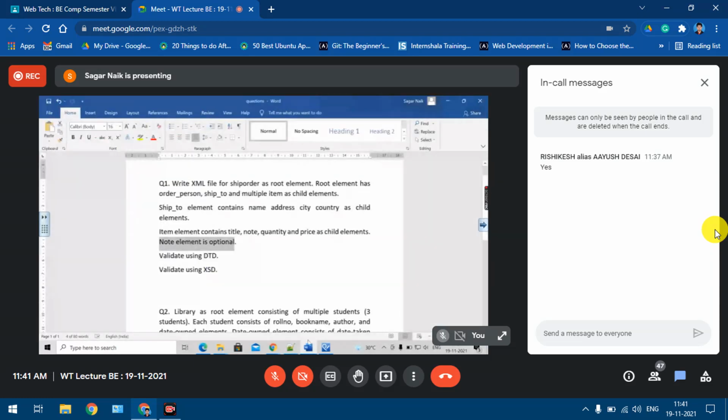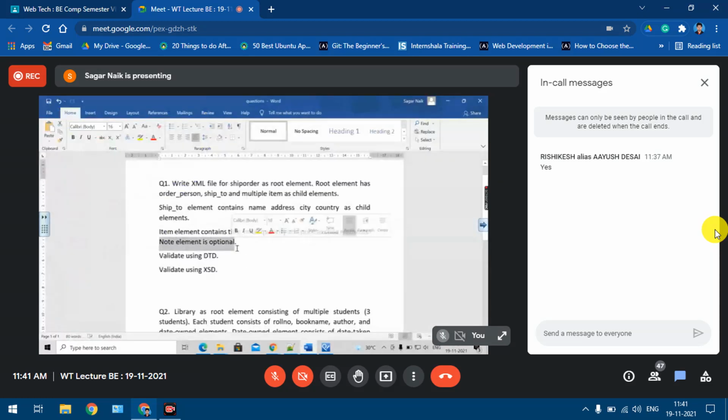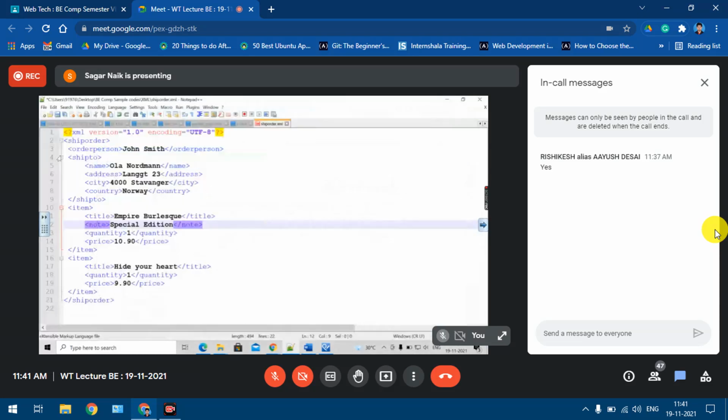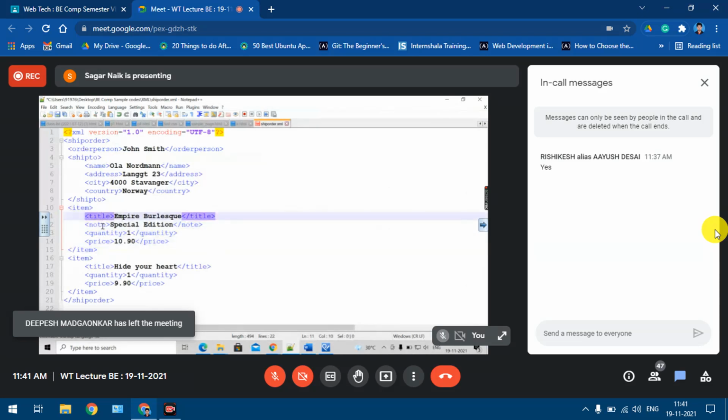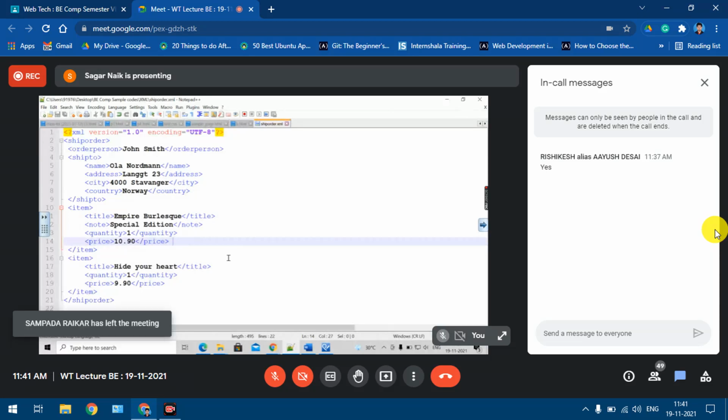Even if they're not giving this particular thing, you should know. That's why you should check your XML file properly. Don't look at only one item element and assume title, note, quantity, price are all compulsory. We have to check each of these elements. In this element I have four elements, but here only three, which means this particular thing is optional. So this is a well-formed file. I'm trying to save it, and it's not showing any error, which means it is well-formed.